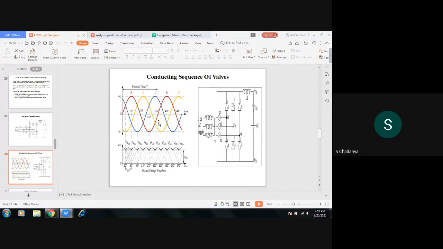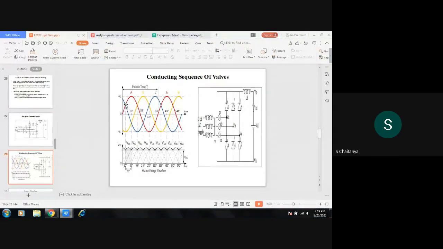So I said each thyristor starts conducting at omega t is equal to 30 degrees. That means alpha is equal to 0 degrees at this point. So if we take this point, alpha is equal to 0 or omega t is equal to 30 degrees. This is the 30 degrees point.